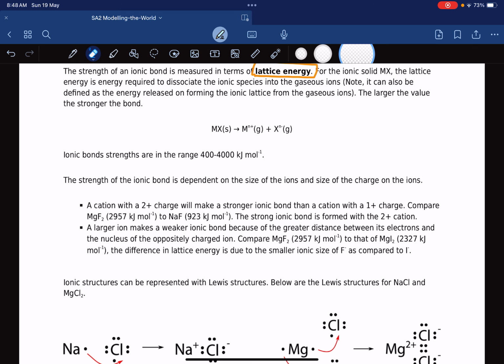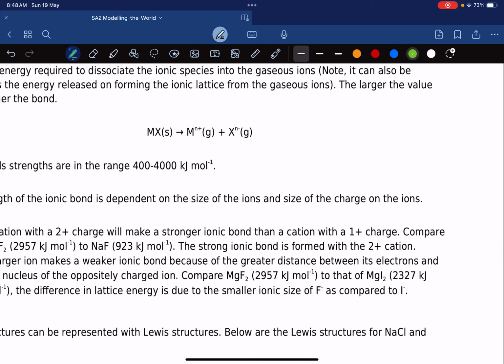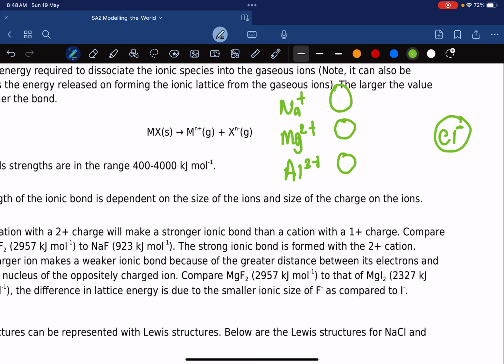Then criteria number two is very easy. Let's say we have somebody who's constant, chloride again. Then you have sodium, then you have magnesium, and then you have aluminium. In terms of sizing, they are about the same. Sodium is this big, magnesium is a little bit smaller, aluminium is much smaller. But they are about the same. That's a lie, but about the same.